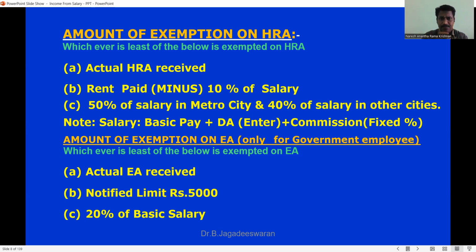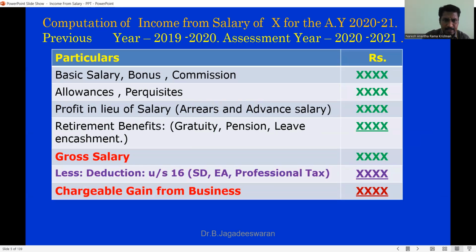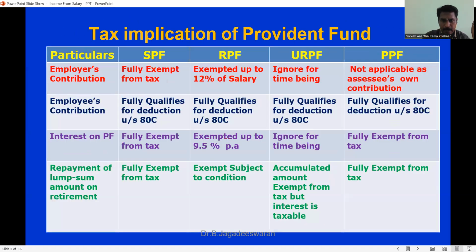And coming to the second allowance, which is applicable only for government employees, it is called EA. EA stands for entertainment allowance. Among entertainment allowance, you have three options. Whichever is least, you can reduce from taxes. Among the three, the lowest amount is the part you can reduce from your taxes. And in the previous screen I showed you, here you can see less deduction under section 16: standard deduction, entertainment allowance, and professional tax. We're talking about the second one, which is entertainment allowance.